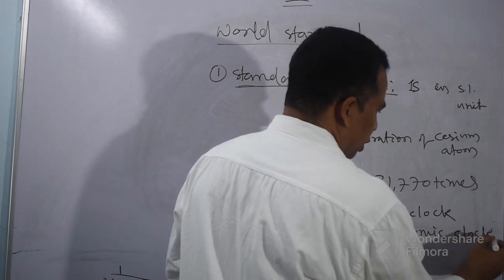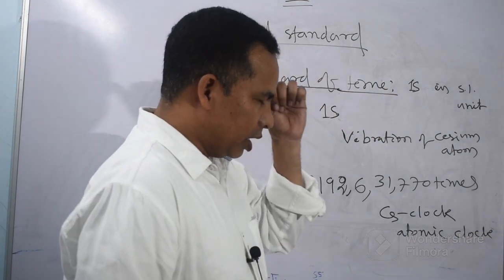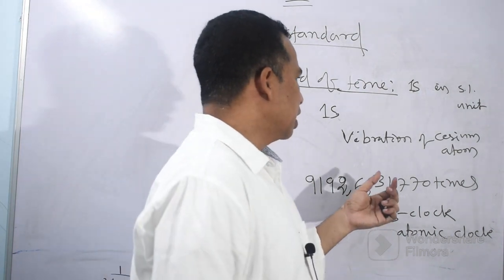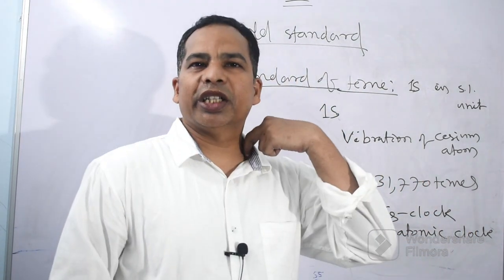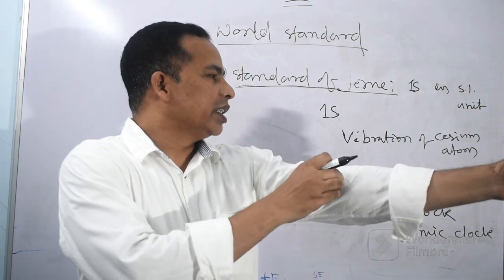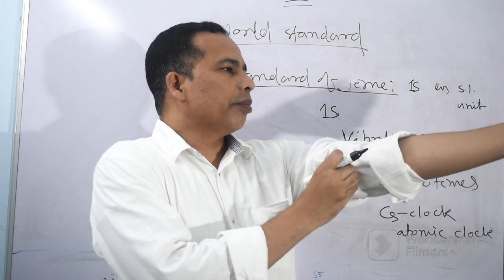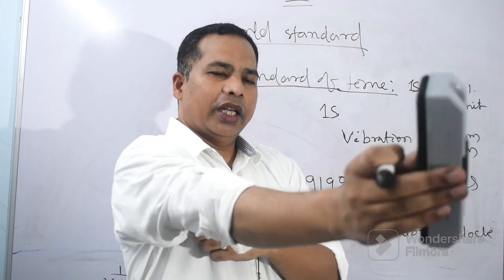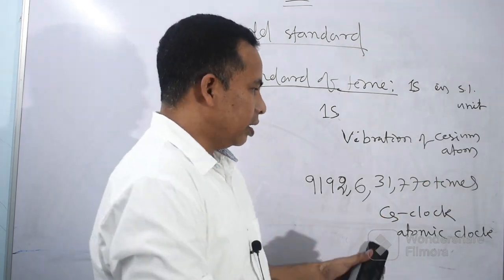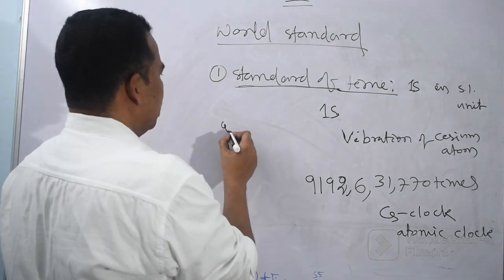Now I can say what I wanted to tell you in the beginning, what the question will be. The standard of time 1 second has been defined by the scientists based on which of the following, and there may be different choices like this.